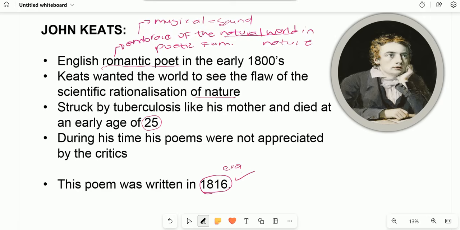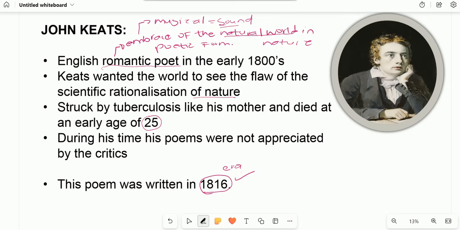That is back in the year. So it's a very old English poem, and from the background here we come to understand that he's a young poet. What is important to note is that he falls under the group of romantic poets that mostly wrote poems that embrace nature. They also rely heavily on sound and musical effect. So we are going to learn more about sound.